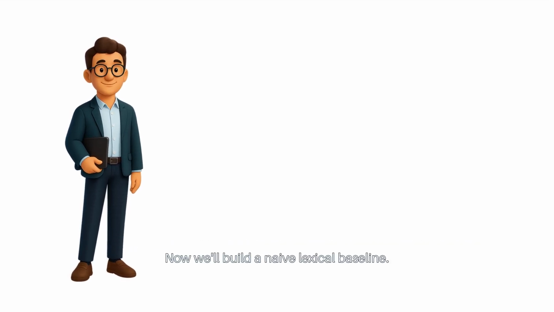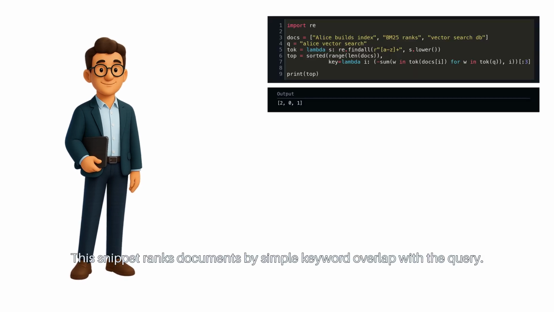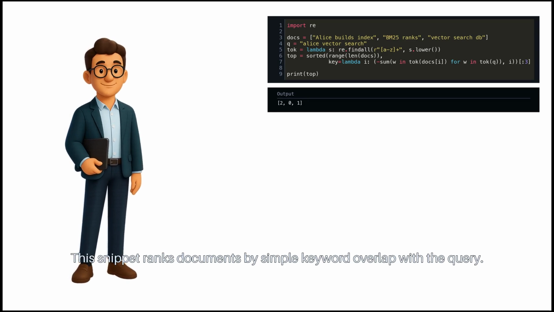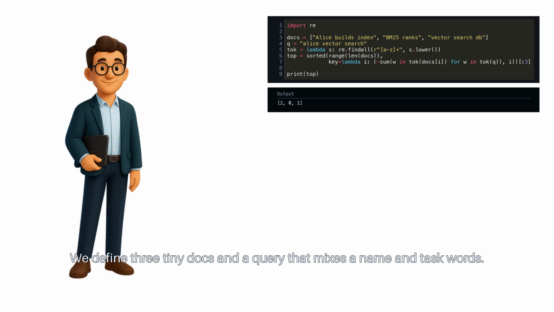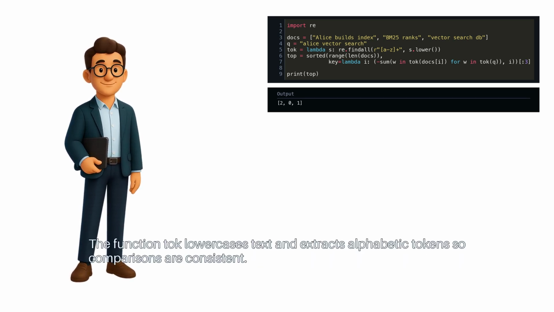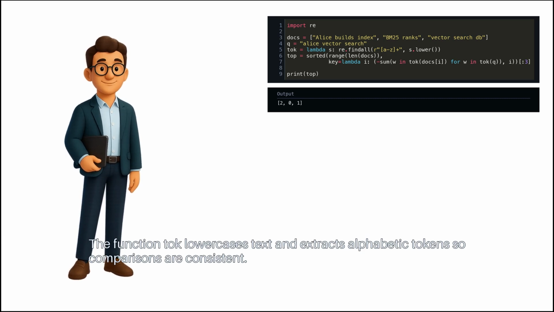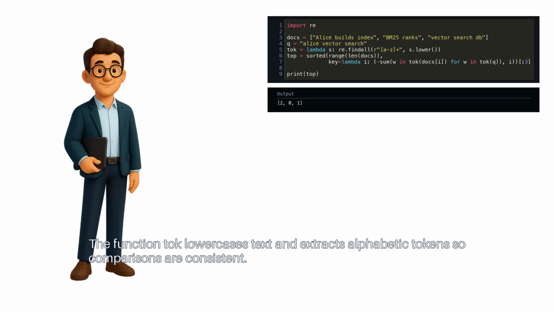Now we'll build a naive lexical baseline. This snippet ranks documents by simple keyword overlap with the query. We define 3 tiny docs and a query that mixes a name and task words. The function tokens lowercases text and extracts alphabetic tokens so comparisons are consistent.